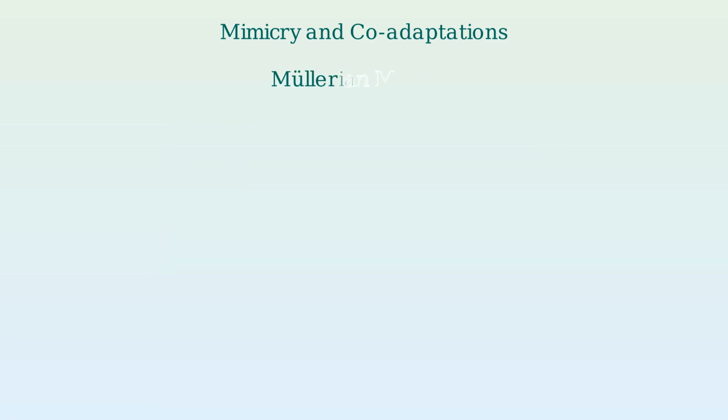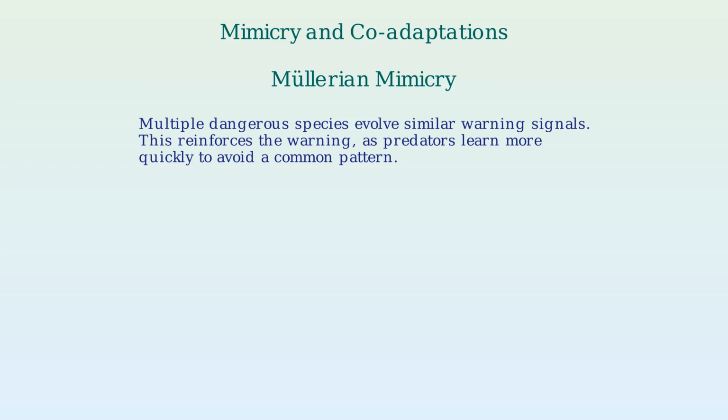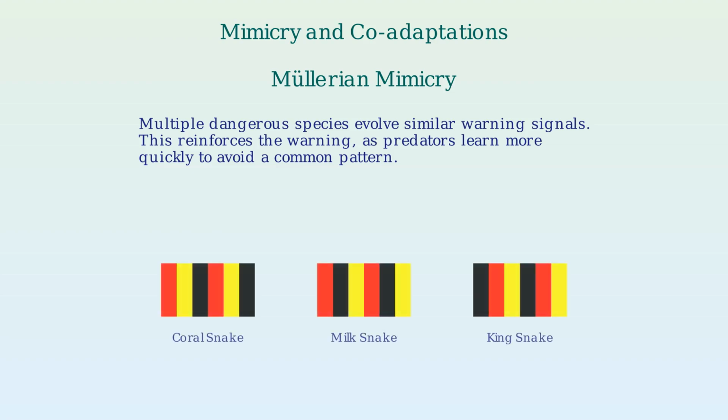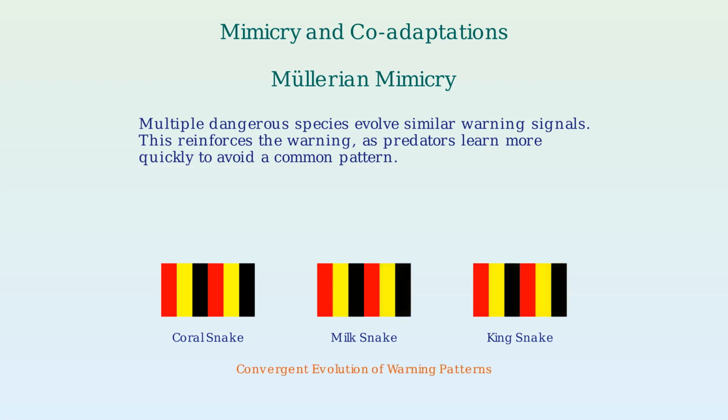In contrast, Müllerian mimicry occurs when multiple dangerous species evolve similar warning signals. This shared appearance reinforces the warning, helping predators learn more quickly to avoid a common pattern. An example is the shared red, yellow, and black banding patterns seen in various venomous snake species. Initially, these species may have had somewhat different patterns. Over time, these patterns converged, reinforcing a single warning signal that predators quickly learn to associate with danger.